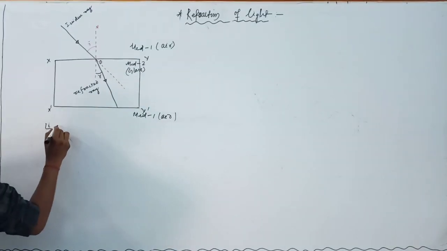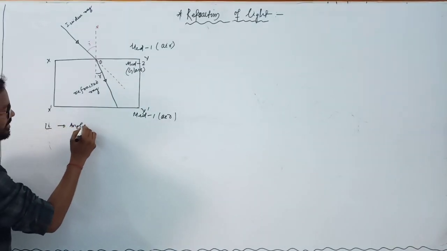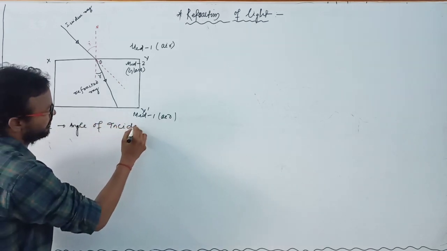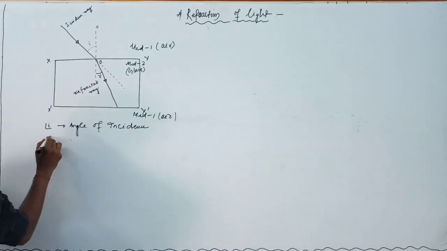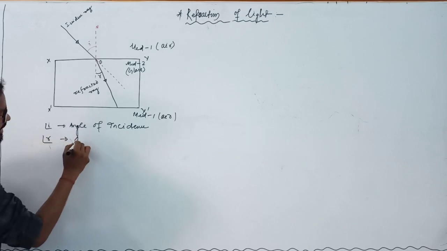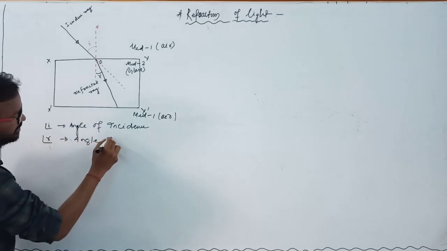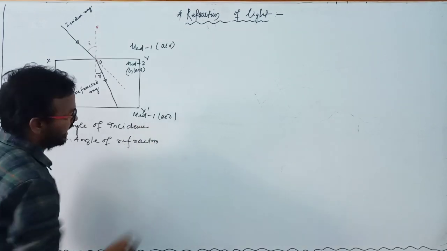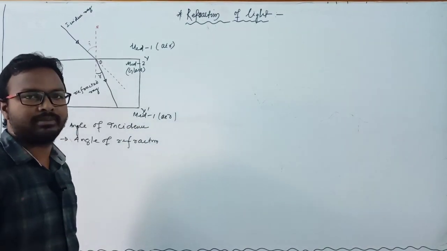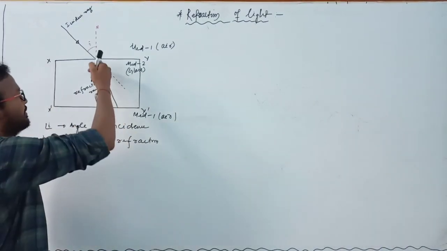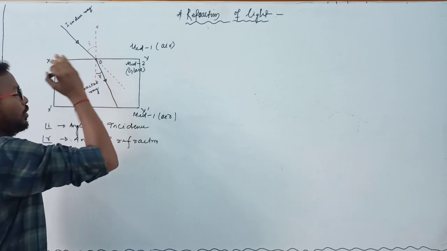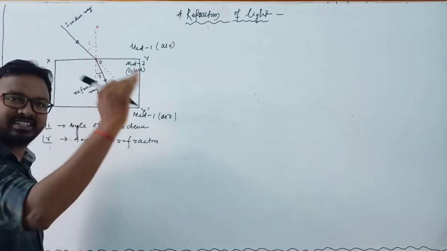So this angle is known as angle of refraction. So here I is angle of incidence, and what is R? Angle of refraction. So angle of refraction is the angle between normal and refracted ray. But you already know when light travels in one medium it is a straight line.